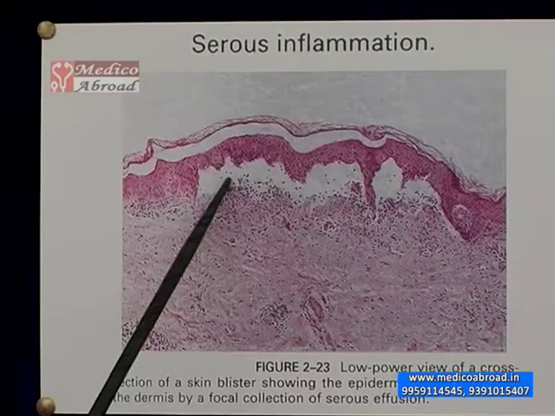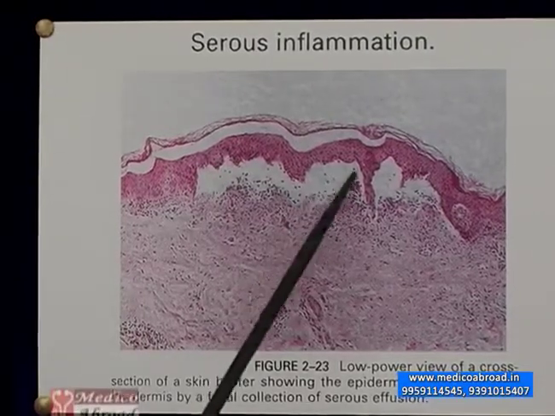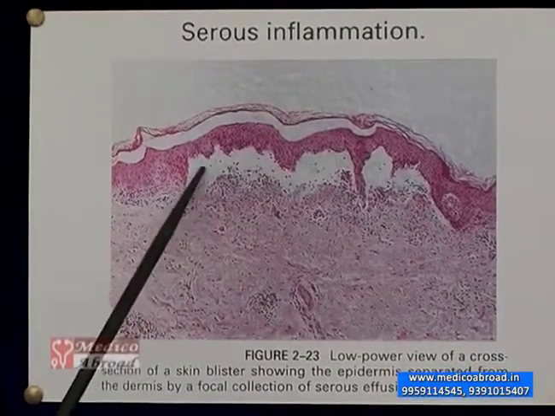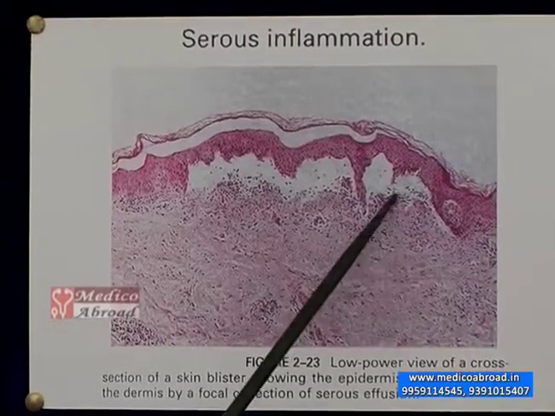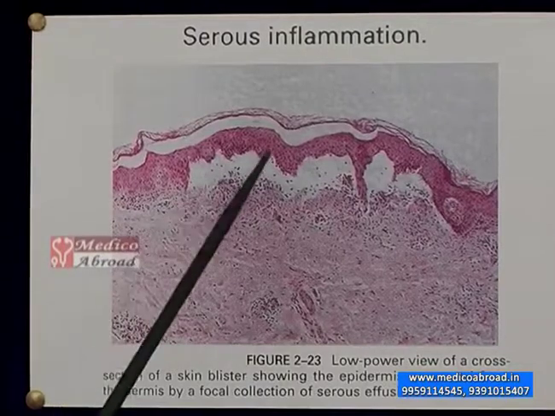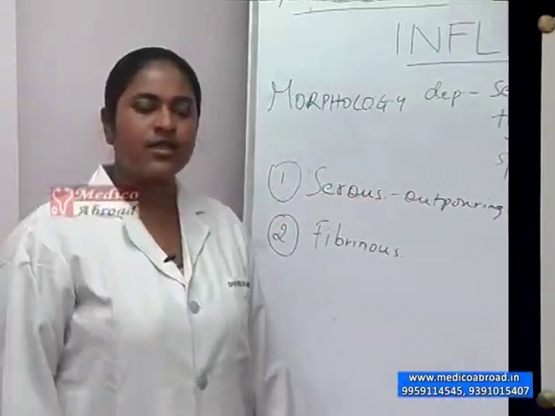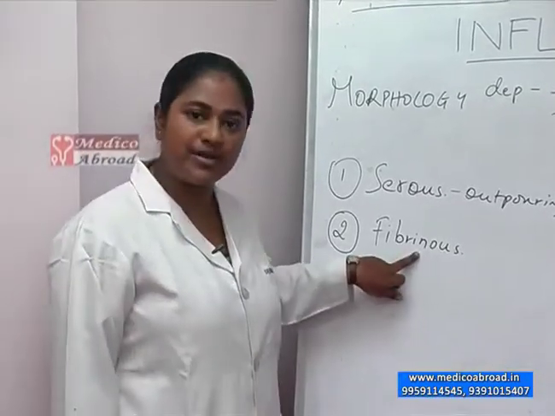Here there is a separation between epidermis and dermis by a thin layer of serous fluid. This is a blister or the collection of serous fluid. The base of this epidermis is filled with neutrophils. This shows serous inflammation.